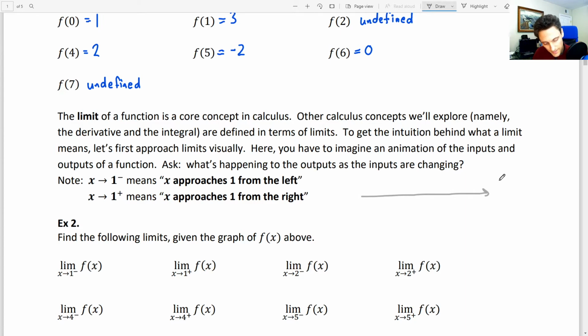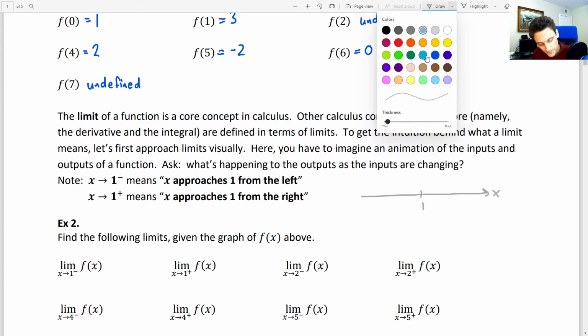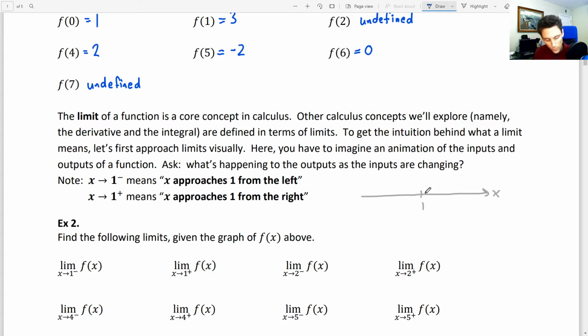If you have a number line of x values, and this is 1, then 1 minus a little bit is going to be over here on the left side. So that little negative superscript can help you remember that you're doing 1 minus a little bit, that you're approaching from the left. So this is x approaching 1 from the left.